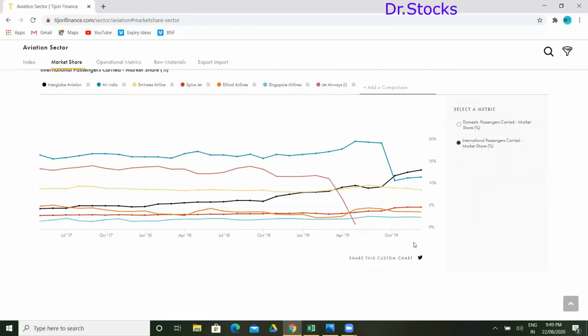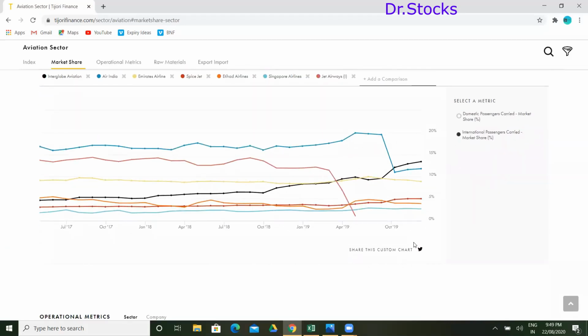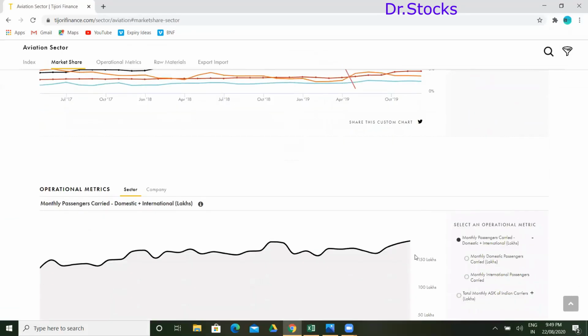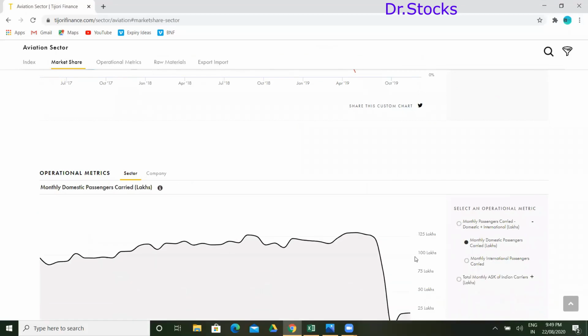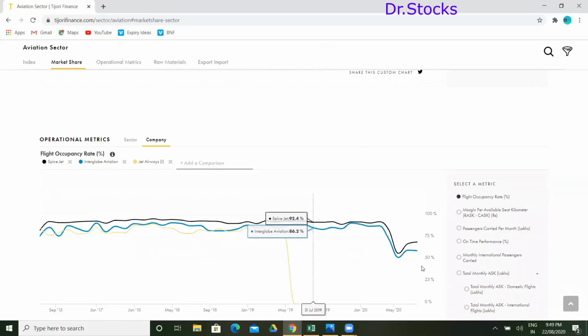So far, this data is not available on the majority of fundamental sites. This is the only site which is giving all this information. You can check this as well. You select the company, and whatever things are there, you can check.